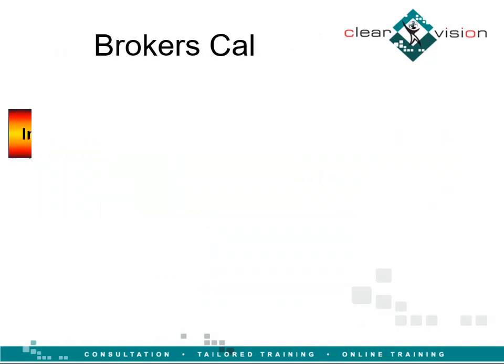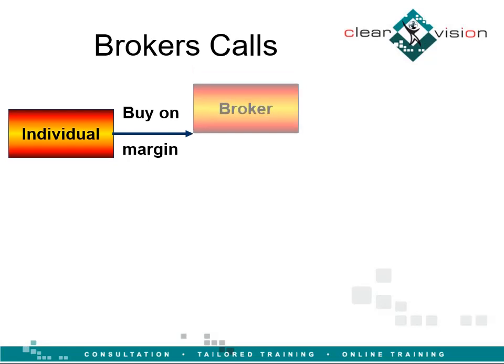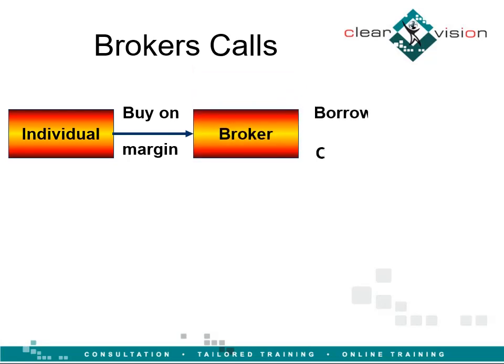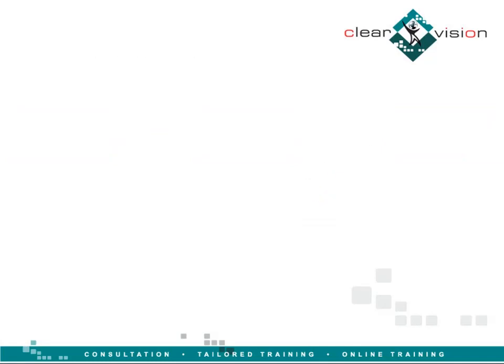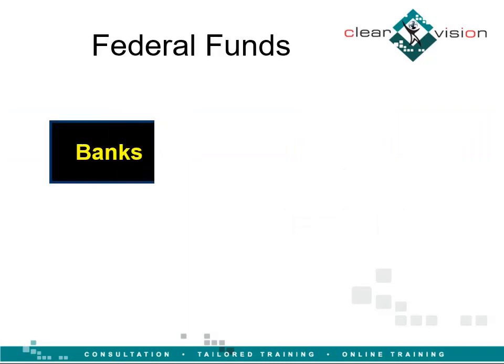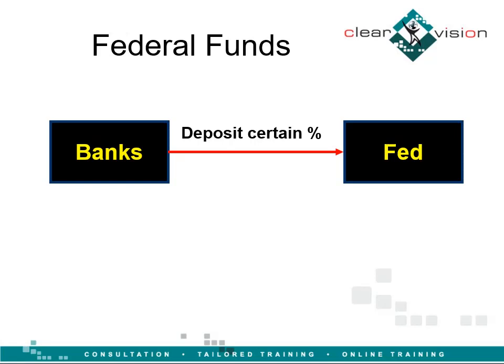Individuals who buy stocks on margin borrow part of the funds to pay for the stocks from their broker. The broker in turn may borrow the funds from the bank, agreeing to repay the bank immediately on call if the bank requests. The rate paid on such loans is usually about 1% higher than the rate of short-term treasury bills. By law, banks are required to deposit a certain percentage of the total bank deposits directly in the Federal Reserve Bank, or Fed. This percentage is called federal funds.